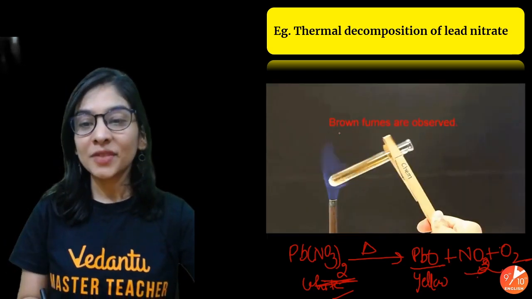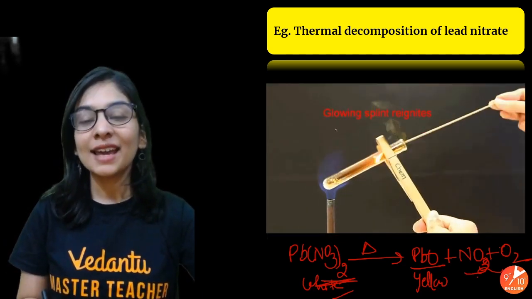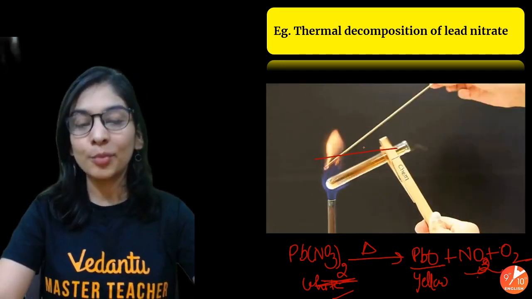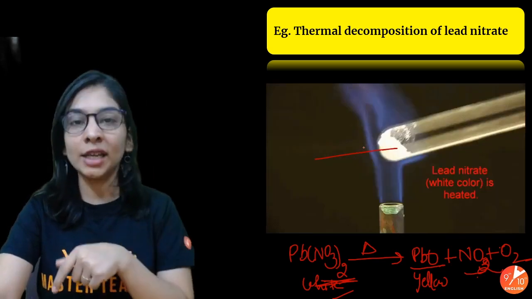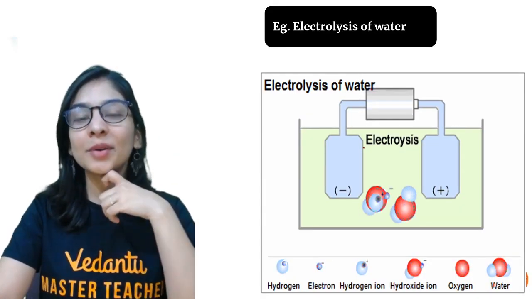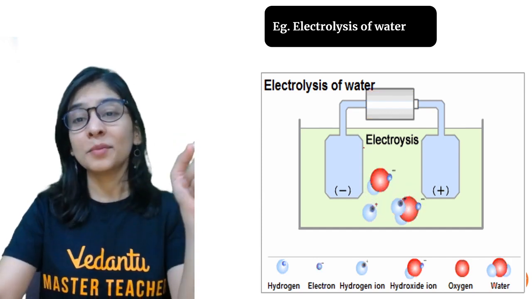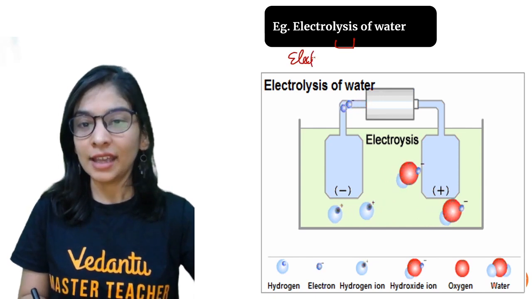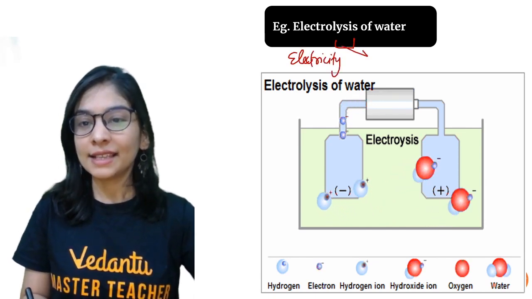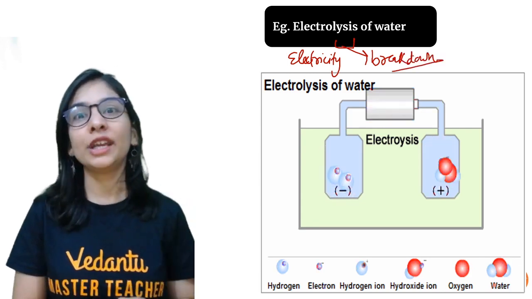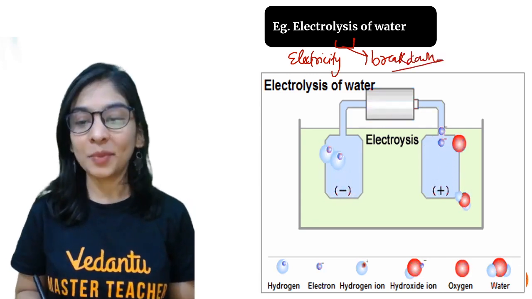And you can see that here also is a thermal decomposition reaction. Why do I call it thermal decomposition? Because it is decomposition due to heat. So that is thermal decomposition. Now the second type is electrolysis. Lysis means breakdown, electro means electricity. Electrolysis is when a substance breaks down when electricity is passed through it.